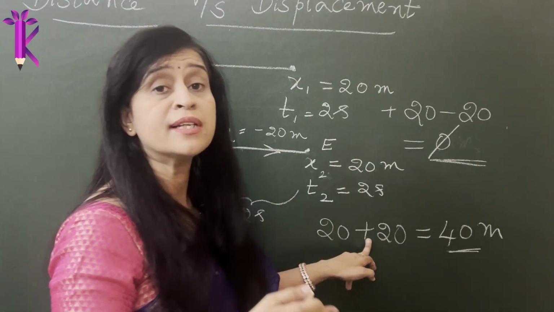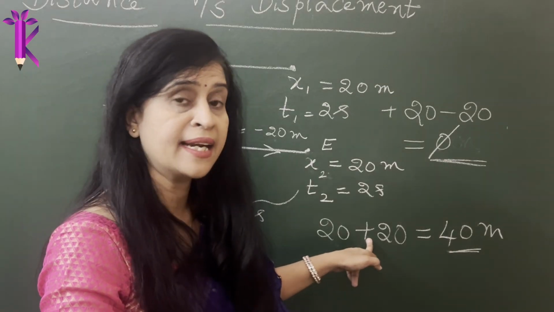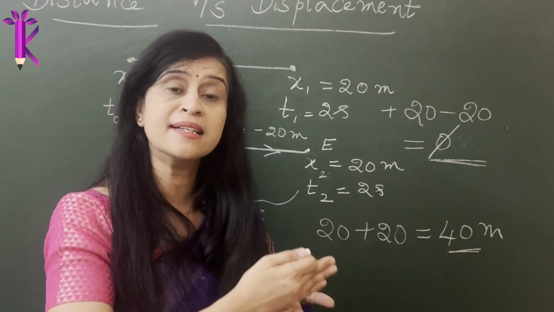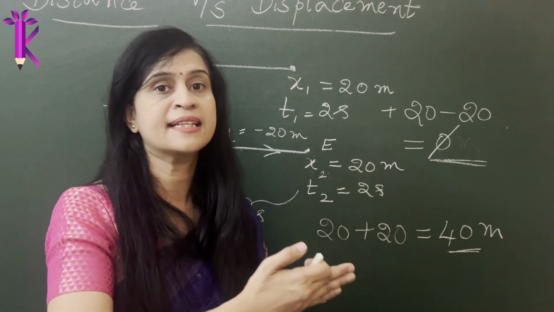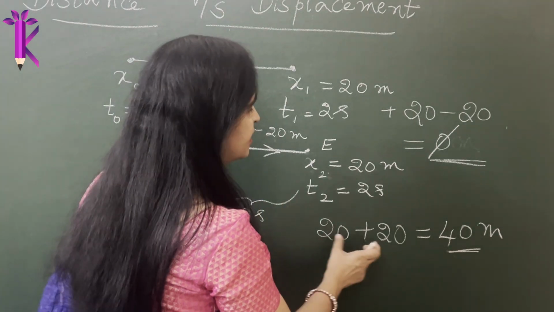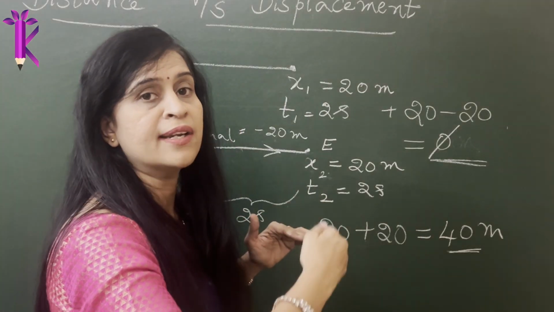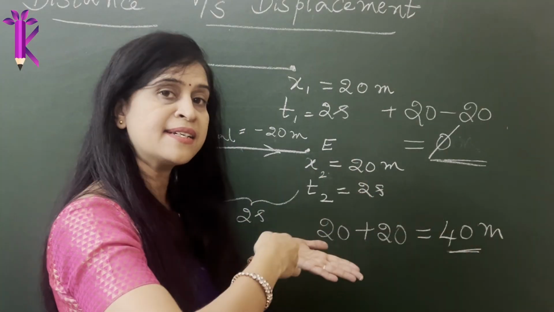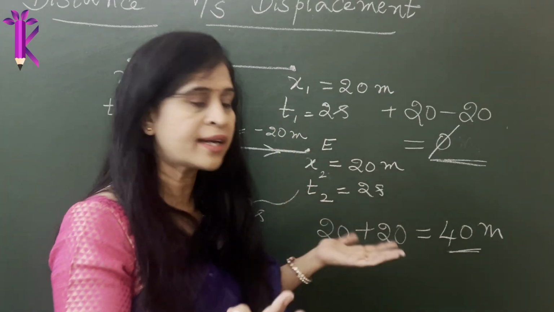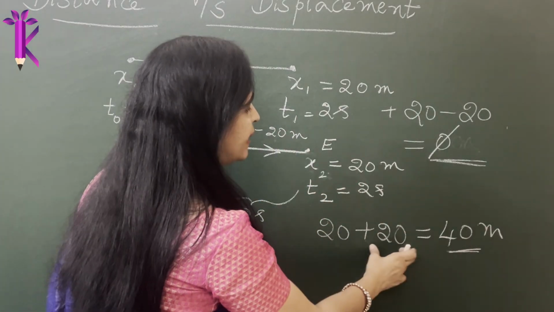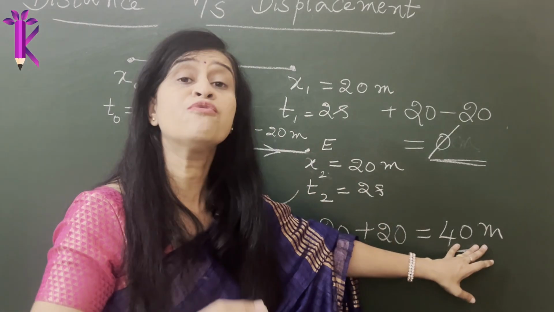We do not bother what direction it is traveling. We are only concerned about the magnitude of the length it covers. So here no direction is taken into account. We are not worried whether it is traveling along positive x-axis, negative x-axis, y-axis or whatever. It is only 20 plus 20 that leads us to 40 meters.